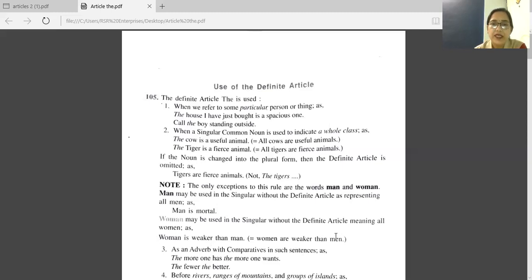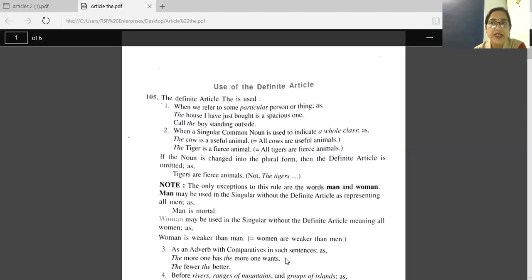Okay. Now, third point. As an adverb with comparatives in such sentences. We are using adverb and comparatives. Comparative means when we are comparing two things. See these examples. The more one has, the more one wants. So more is a comparative word, and with that we are using the.